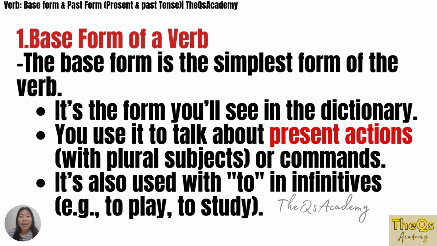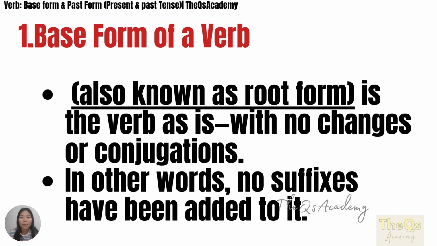Again, when you say base form, it is the simplest form from the dictionary, the basic form. This is also known as root form or root word, the verb as is with no changes or conjugations.